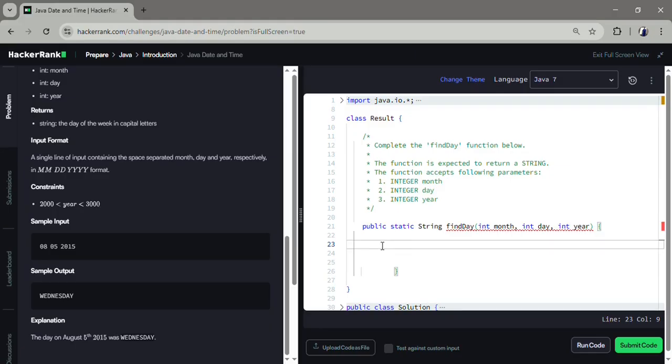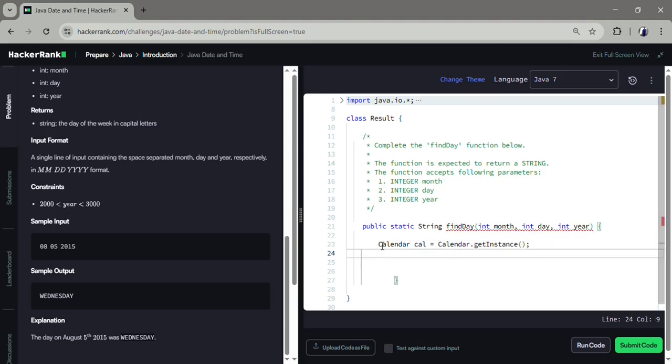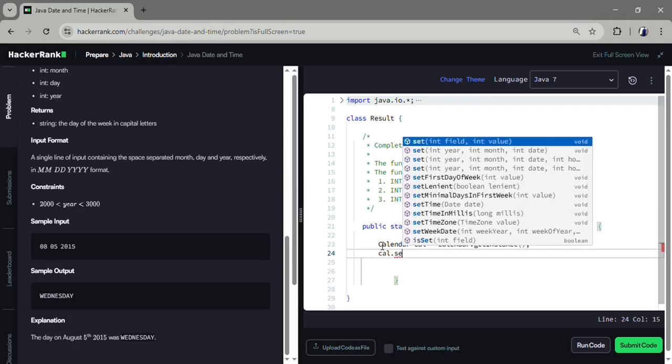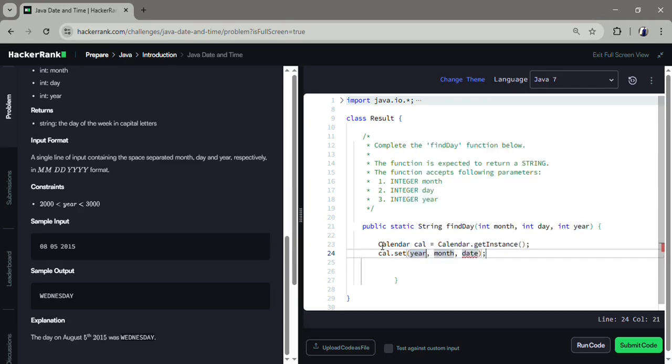We will use the Calendar class in Java. Why? Because it can easily convert a date into a day of the week. We will use Calendar.getInstance. Then we set year, month, and day. But be careful, Java starts month from 0. So January is 0, February is 1, and August is 7. We subtract 1 in month. Our array starts from 0.